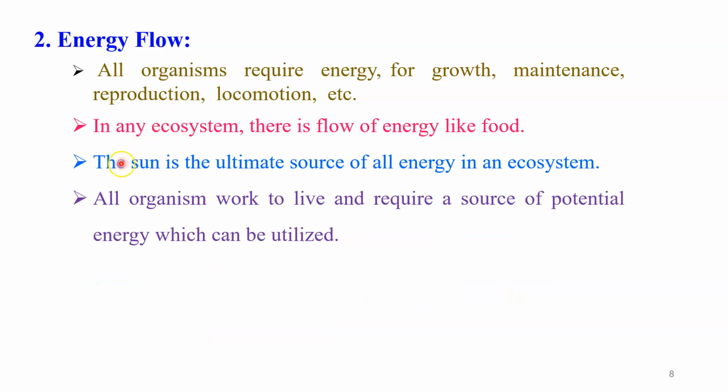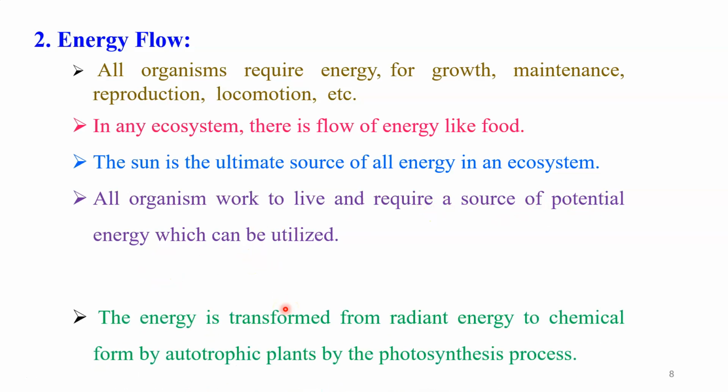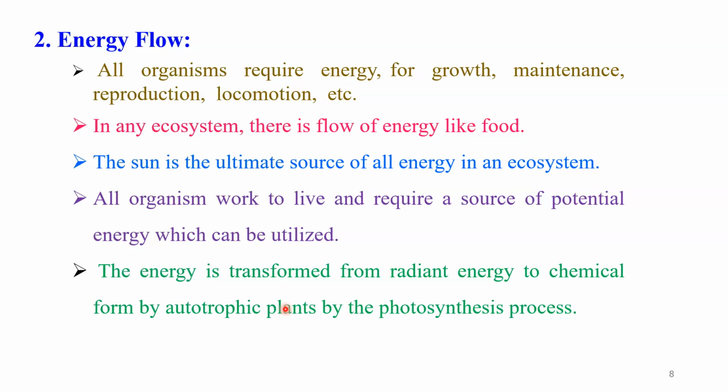Dear student, in this process also, the sun is the ultimate source of all energy available in the ecosystem. All organisms work to live and require a source of potential energy which can be utilized. Dear student, the energy is transferred from radiant energy to chemical form by the autotrophic plants through the photosynthesis process that we have already discussed in our previous lecture.